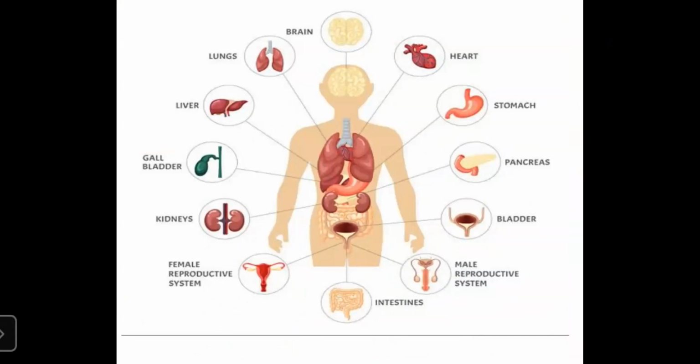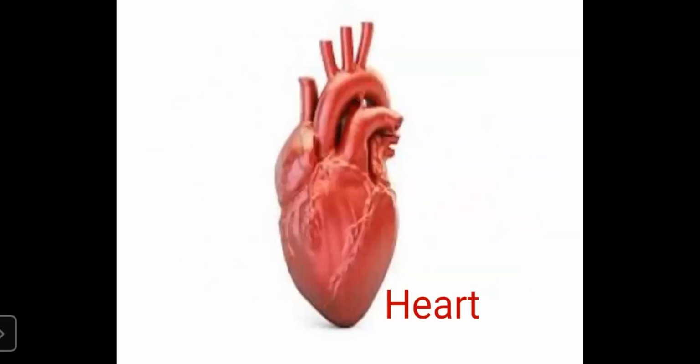We have learned some body parts. We have seen six. First one is heart. So what is the function of the heart? It acts like a pump circulating blood in the body.